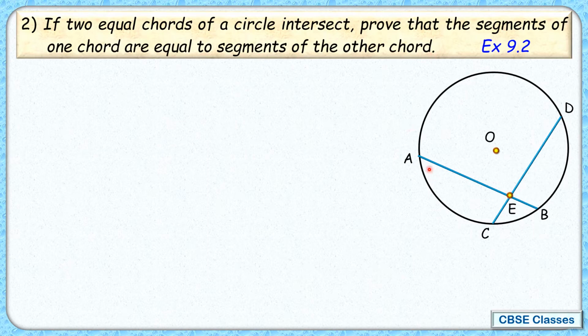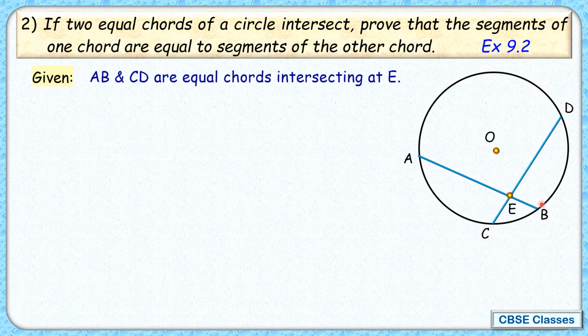Segment means part. So AE and EB, we have to prove they will be equal to length DE and EC. So of course, to prove we have to always start with what's given to us. So here given to us is you have got chord AB and CD which are equal and intersecting at point E. And what we have to prove? We have to prove that AE is equals to DE and CE length that's equals to BE length.